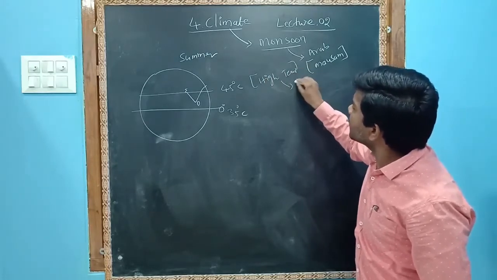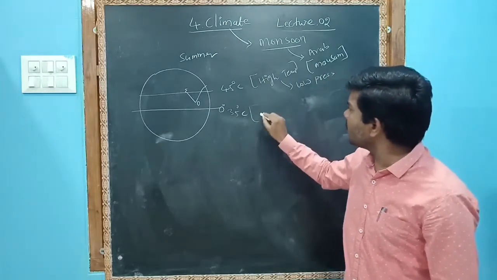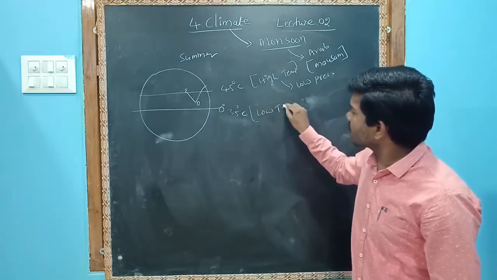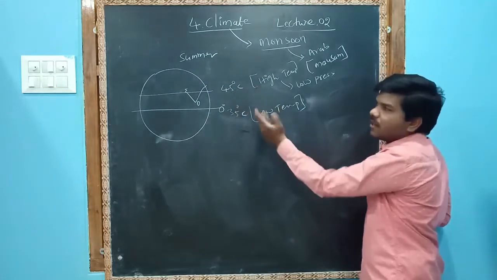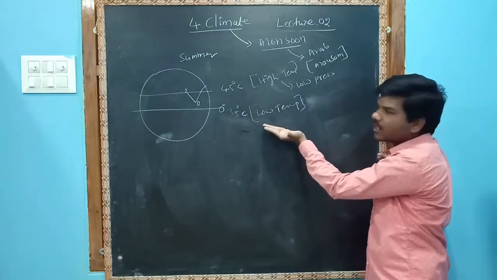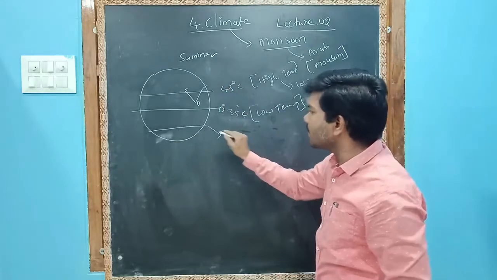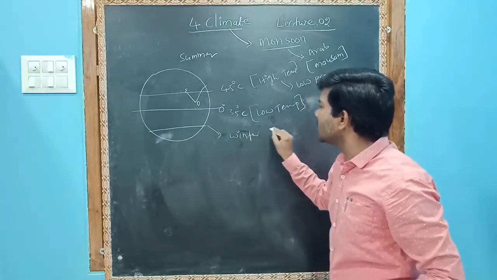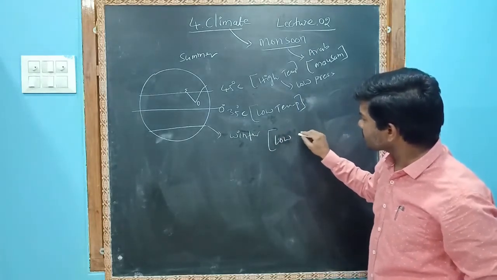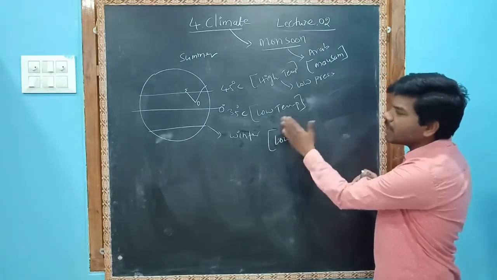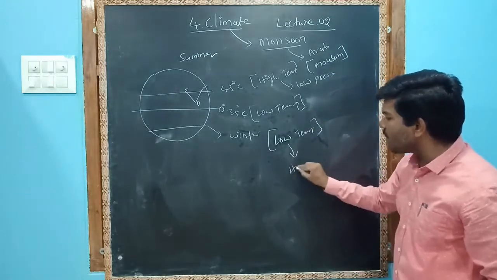Where there is high temperature, there will be low pressure. Here we say low temperature, because when I compare with India, it is low pressure only. And you know that when it is summer in Australia, it will be winter. Winter means high pressure and low temperature. Comparatively the equator has more low temperature, and wherever there is more low temperature, we call it high pressure.